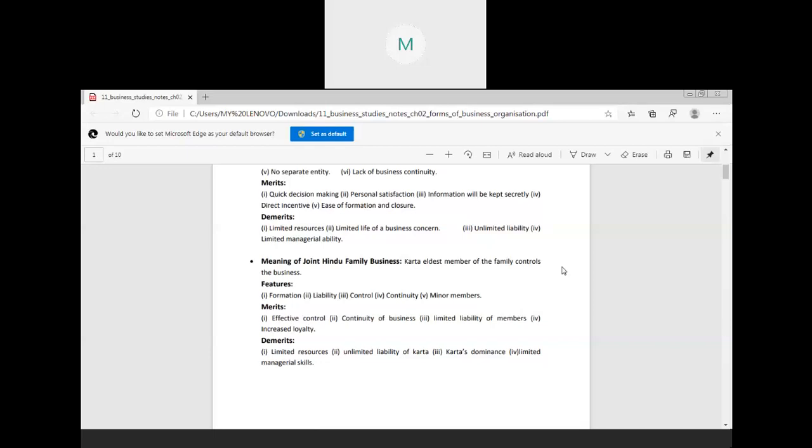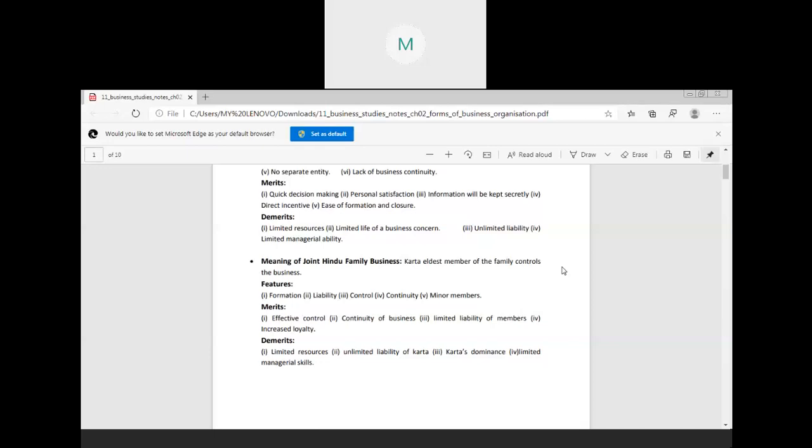Now the third one is the control. Means all the controlling of the business is in the hands of Karta. As I told you before, all the decision making is being done by the Karta. So that's why all the controls are in the hand of Karta.